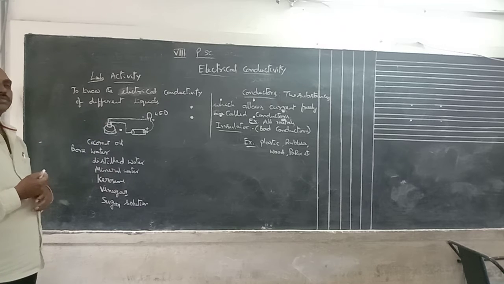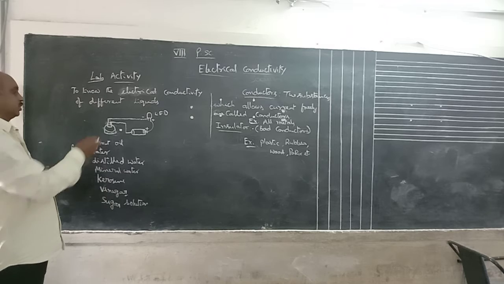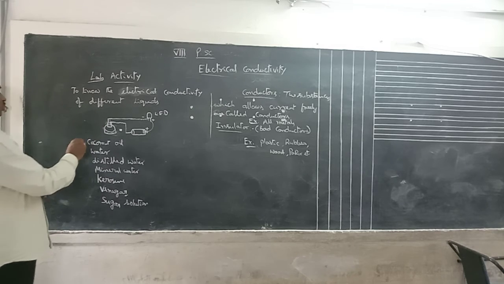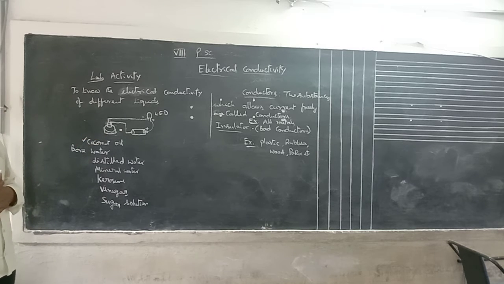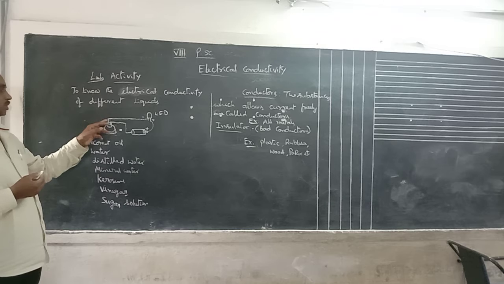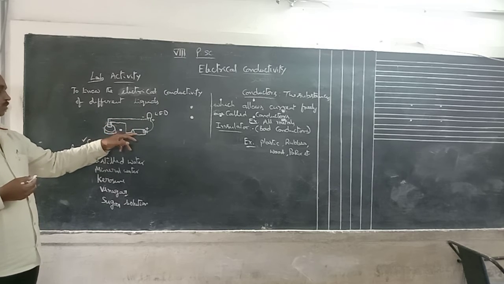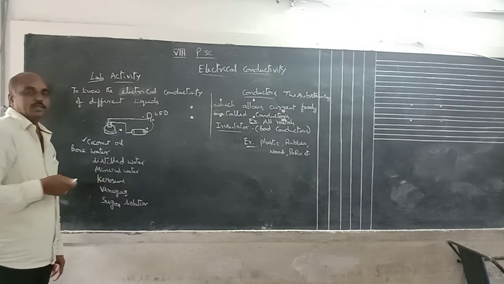Here, this is some small cap, a cap type arrangement. In that we can pour the different types of liquids. First we will pour coconut oil. In that oil, two copper rods are there. One is connected to the negative terminal of the LED. Another one is connected to the battery. Here the battery positive is connected to the positive terminal of the LED.